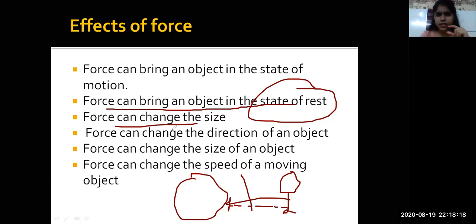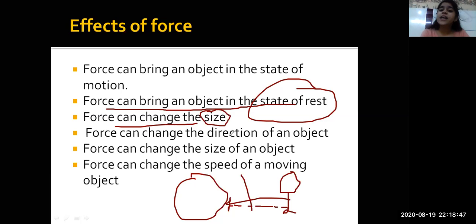If I stretch it, it will change its size. Same way, if I have an elastic with me and I stretch that elastic, it will change its size, right? So force can change the size.